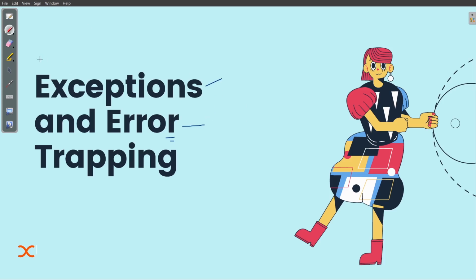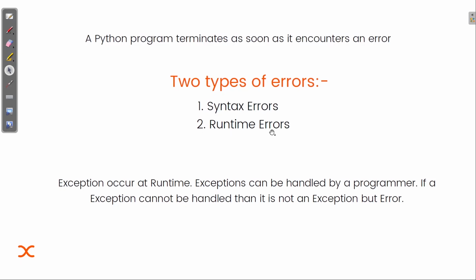Also, we are going to see in more detail what the types of error are, which kind of error is known as an exception, and how we can actually handle these types of exceptions. So let's start. A Python program terminates as soon as it encounters an error.